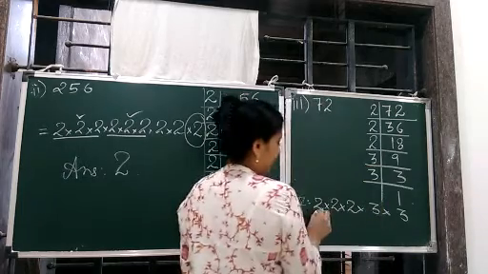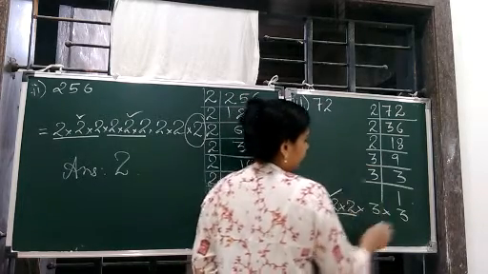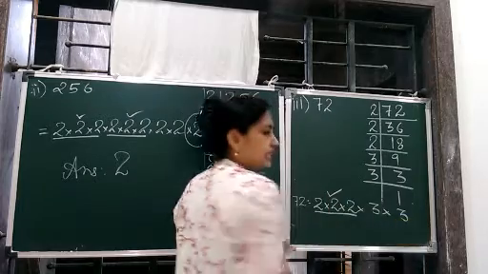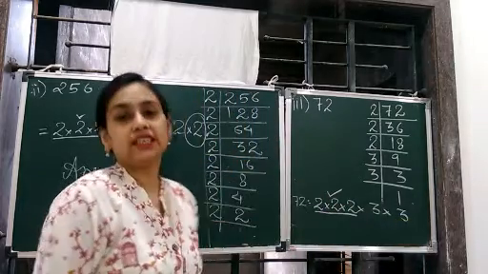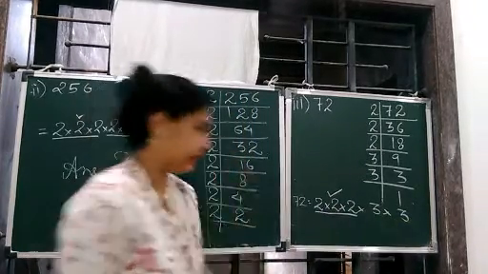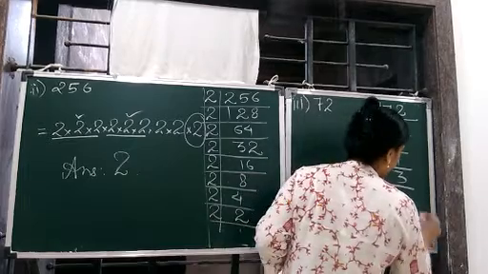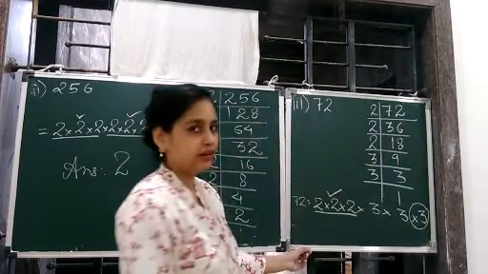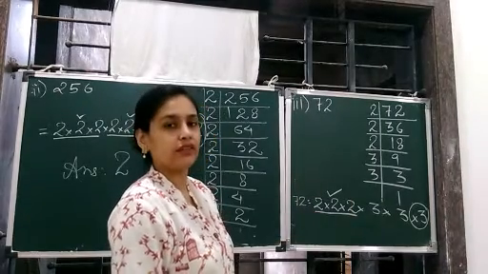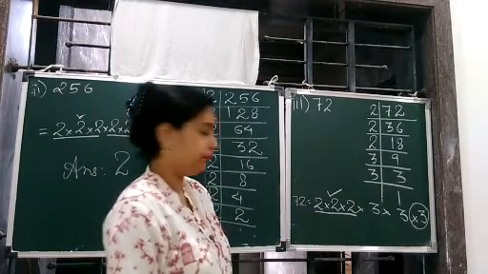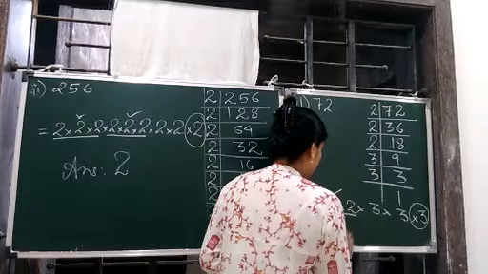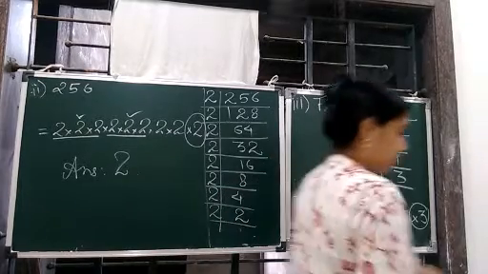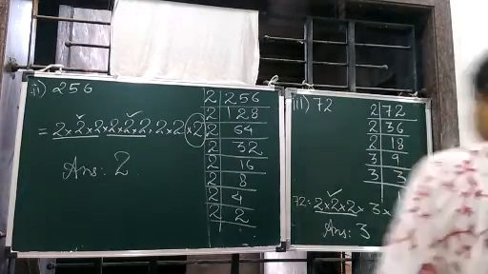So then we make the pair. We get a pair here, but here this is not a pair. So how much is less to complete it? 1, 3 is less. So if we multiply by 3 like this, this will also become a pair, and then the number, whatever will be the product, will be a perfect cube. So answer here is 3. The smallest number to be multiplied will be 3.